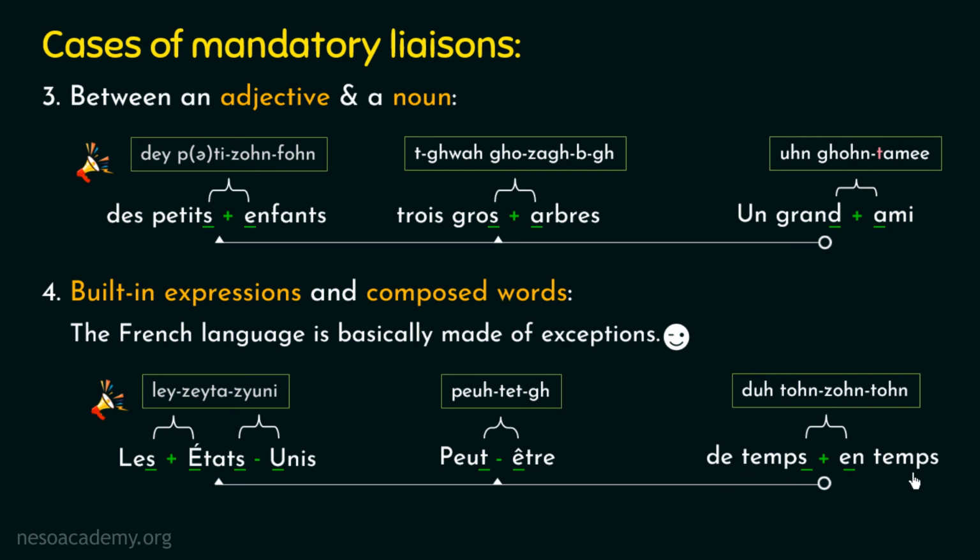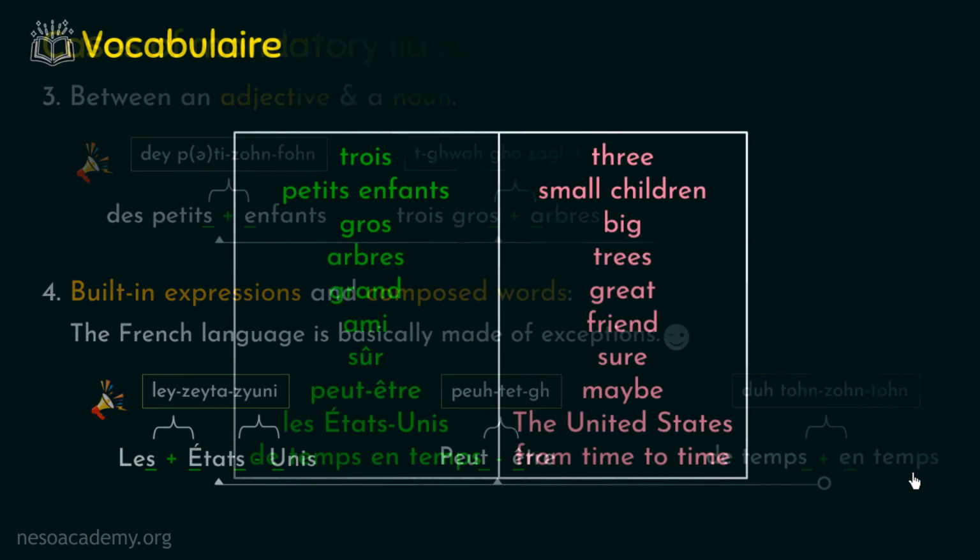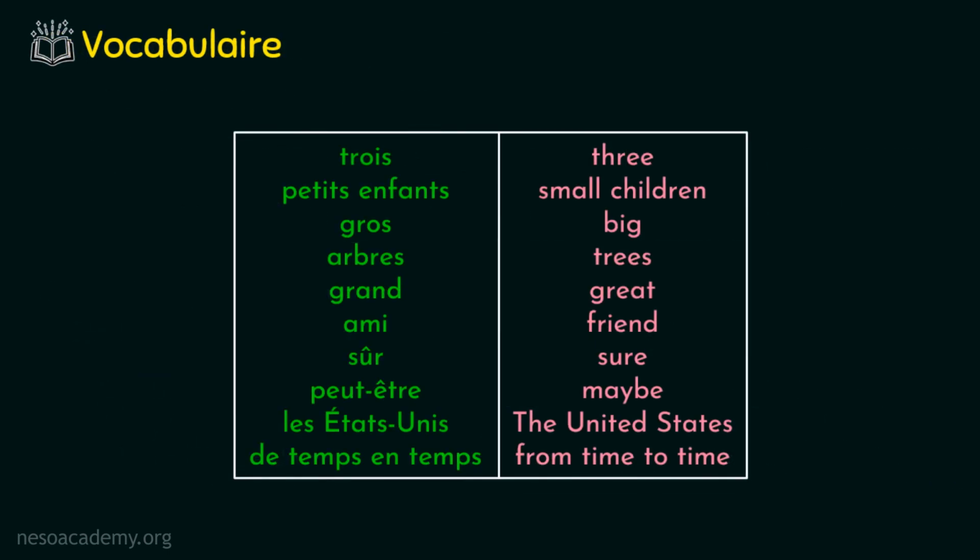So that's all about the fourth case of mandatory liaison. Now before ending this lecture, I will show you the list of vocabulary that I have used in this lecture. And I would recommend you to pause the video for a while and note down this list in your vocabulary notebook.